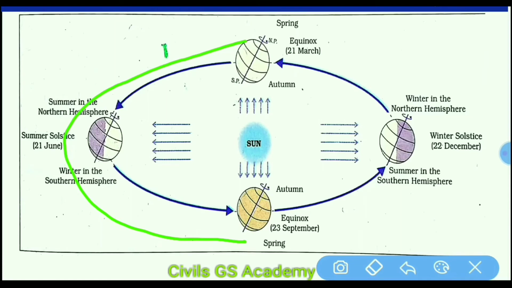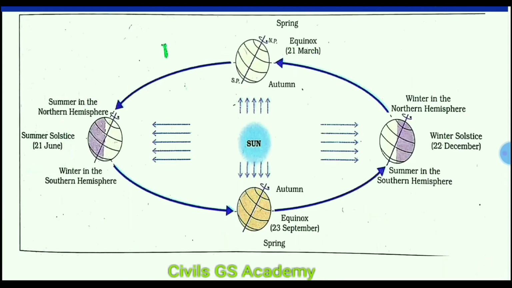And from 23rd September to here, 21st March, what happens? At the North Pole it is 6-month night, and at the South Pole it is 6-month day. So the poles face 6-month day and 6-month night. Now we have discussed this figure, and I think you have understood this figure.